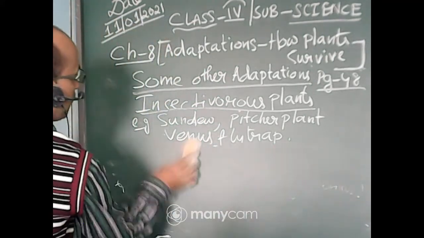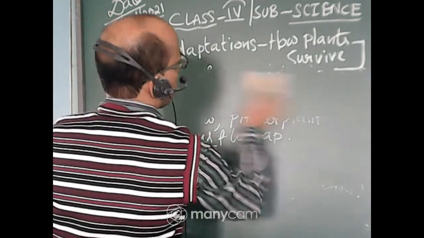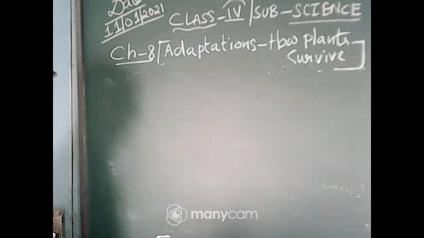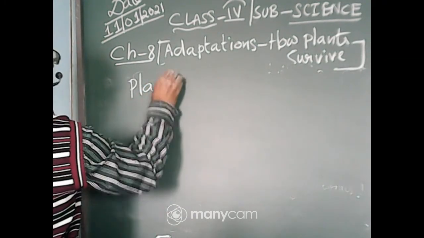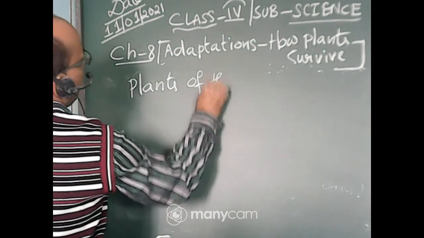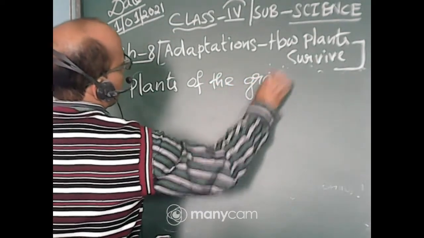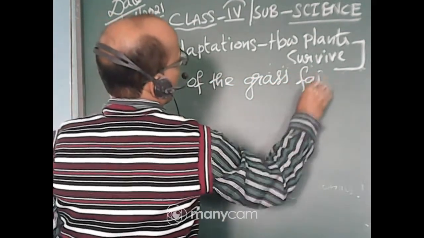This is page number 49. All of you must look there. I will discuss once again with you plants of the grass family.